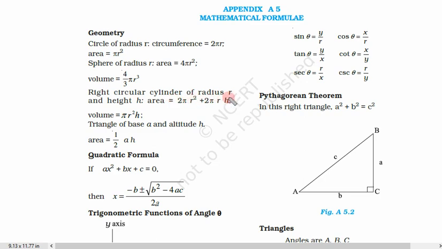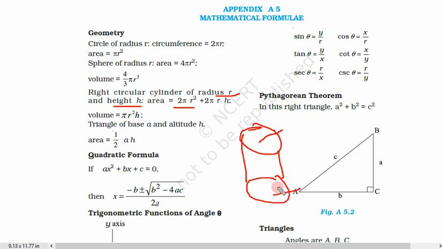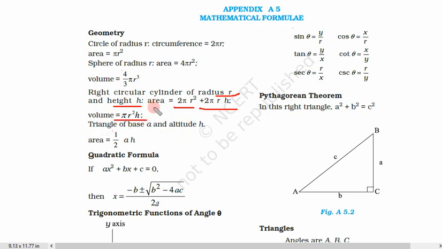Now a right circular cylinder of radius r and height h. So what is the total area? This is pi r square, this is pi r square. So 2 pi r square, and this curved surface area is 2 pi r h. So this is the total area of this cylinder. Now what is the volume? Pi r square into h. This is the volume of a cylinder, pi r square h. So write these things in your copy because we are going to use them.